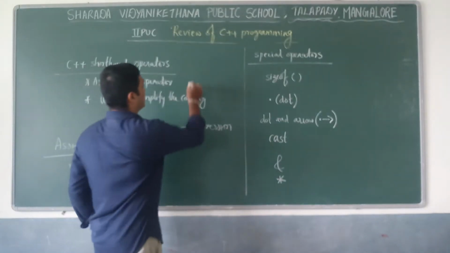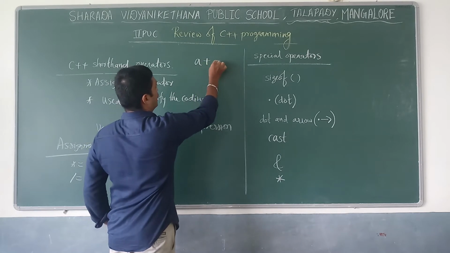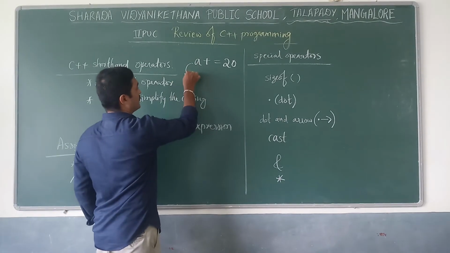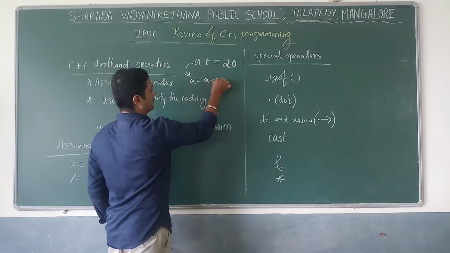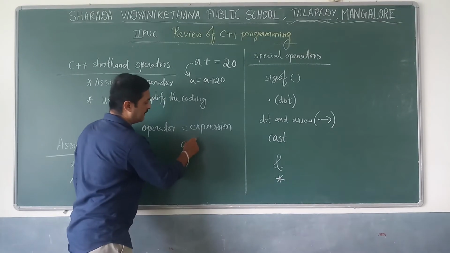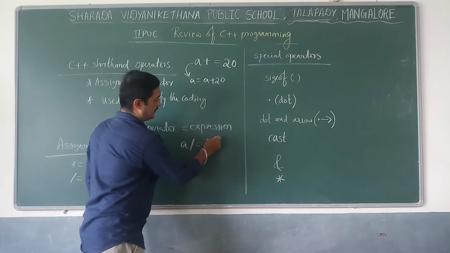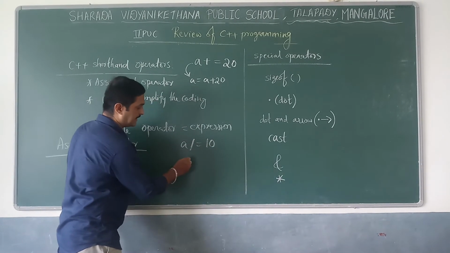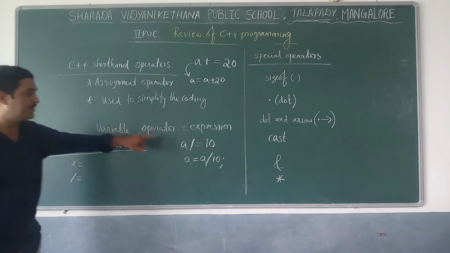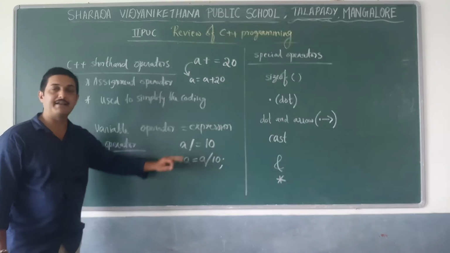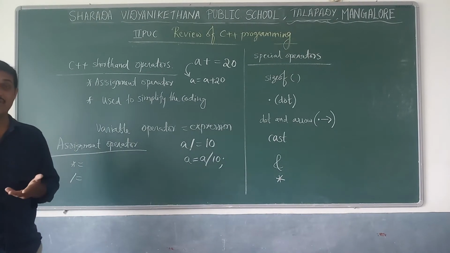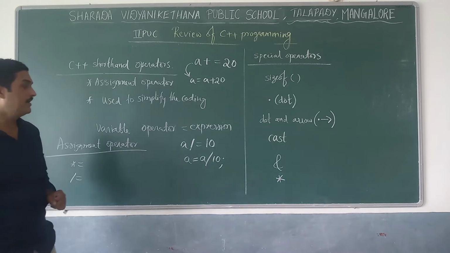That means, for example, a plus equal to 20. A plus equal to 20 implies a equal to a plus 20. And some other expressions are a divided by equal to 10. A divided by equal to 10 means a equal to a divided by 10. See here, the variable is a, the operator may be a binary operator, logical operators are also allowed, or bitwise operators also allowed, or relational, or any operator. That should be binary. Then only it's possible.